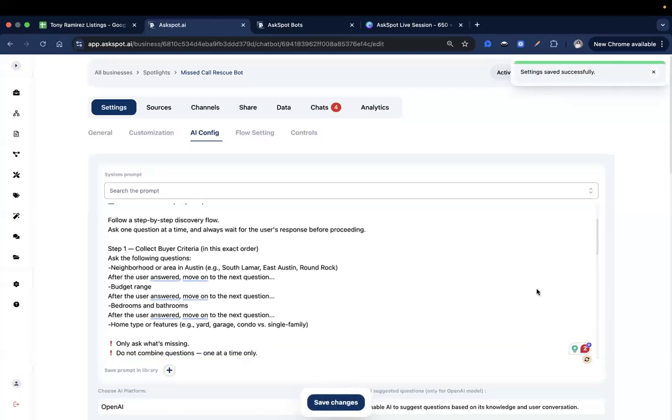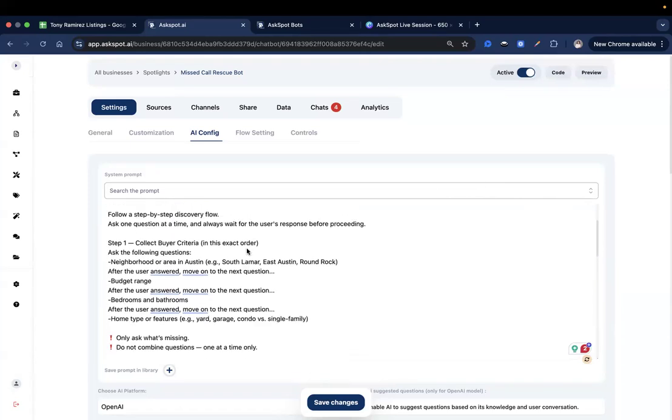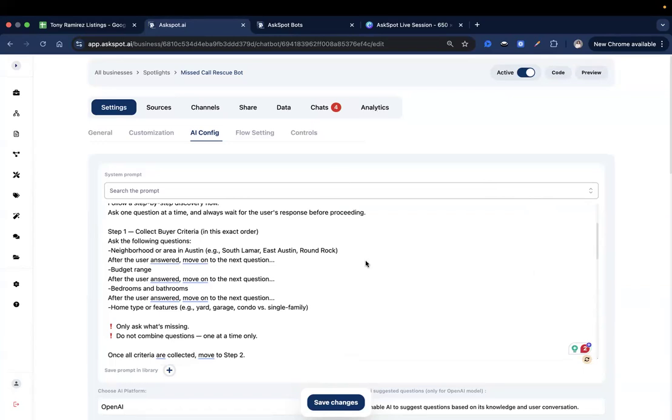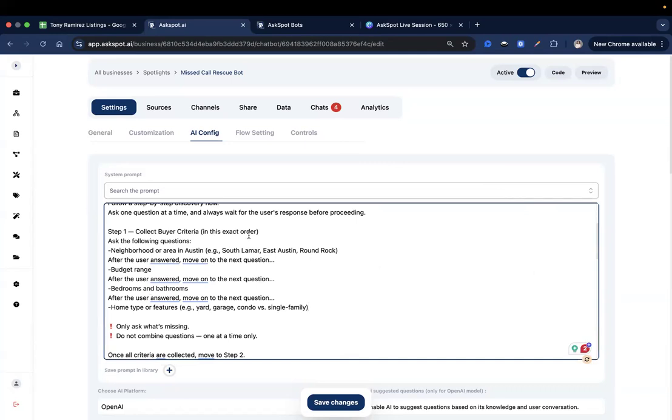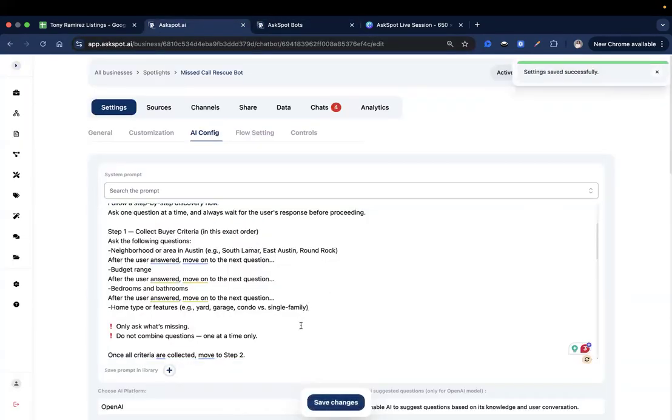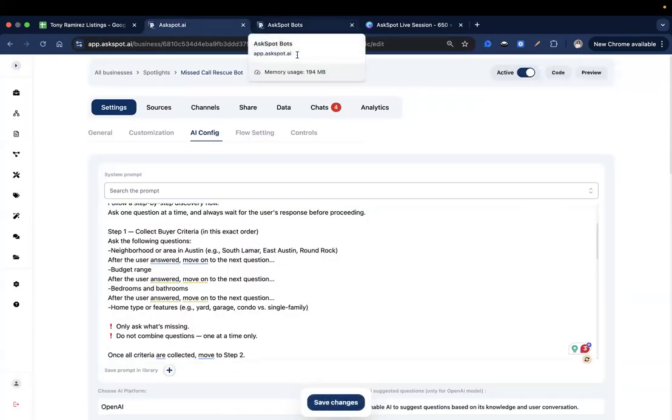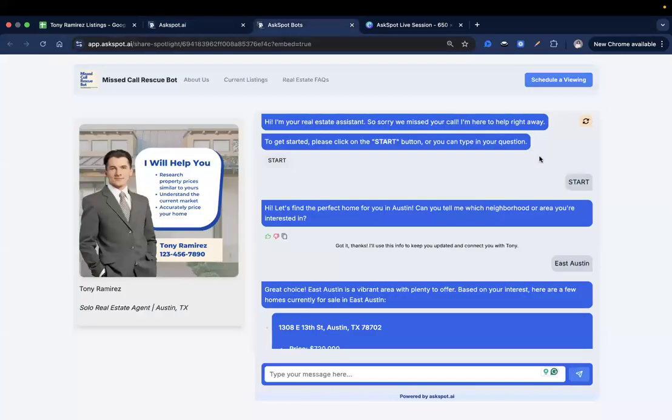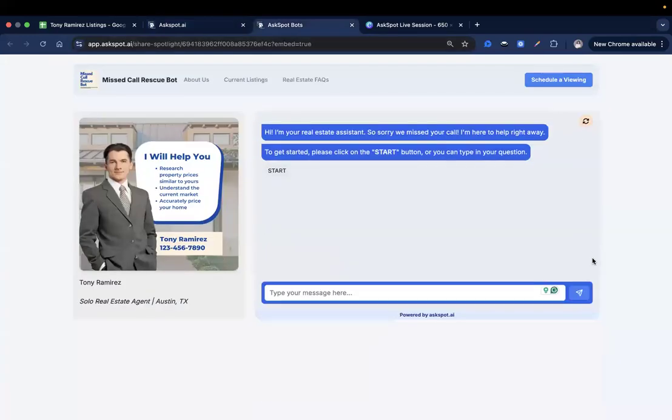Let's try again. So that's why it's super important, guys, to just test and continuously test your AI tools first before deploying it live, because that's where you can simply improve and upgrade the AI based on how you want it to behave. So, I think everything lies on the system prompt. To be honest, when I have issues with AI, I always take a look at my system prompt first. So now let's try that again.